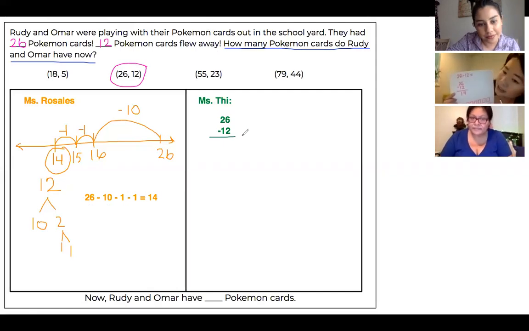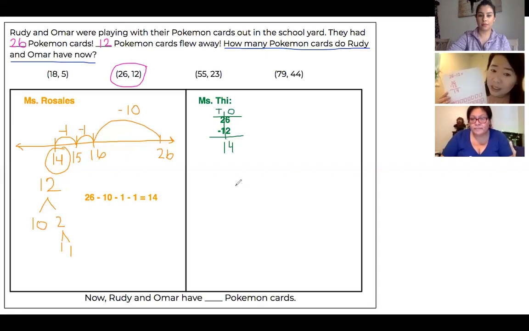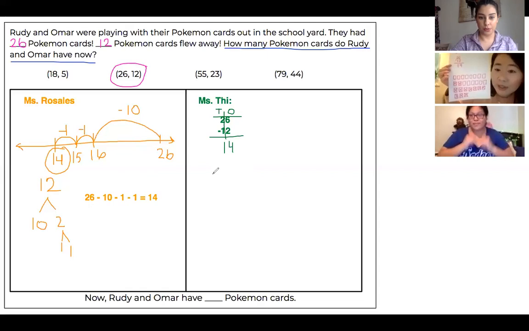And so first I subtracted with my ones place. So I knew 6 minus 2 is 4. And I counted that in my head because I memorized my math facts. But boys and girls at home, if you can't remember, you can always use your fingers. Then I went to my tens place and I did 2 minus 1 equals 1. So I know that I had 1 ten left. So that gave me 14. And I wasn't sure because this is my first time using algorithm strategy to subtract. So I drew a direct model on the bottom just to check my work. Because boys and girls at home, we need to be using 2 strategies in our math story problem.